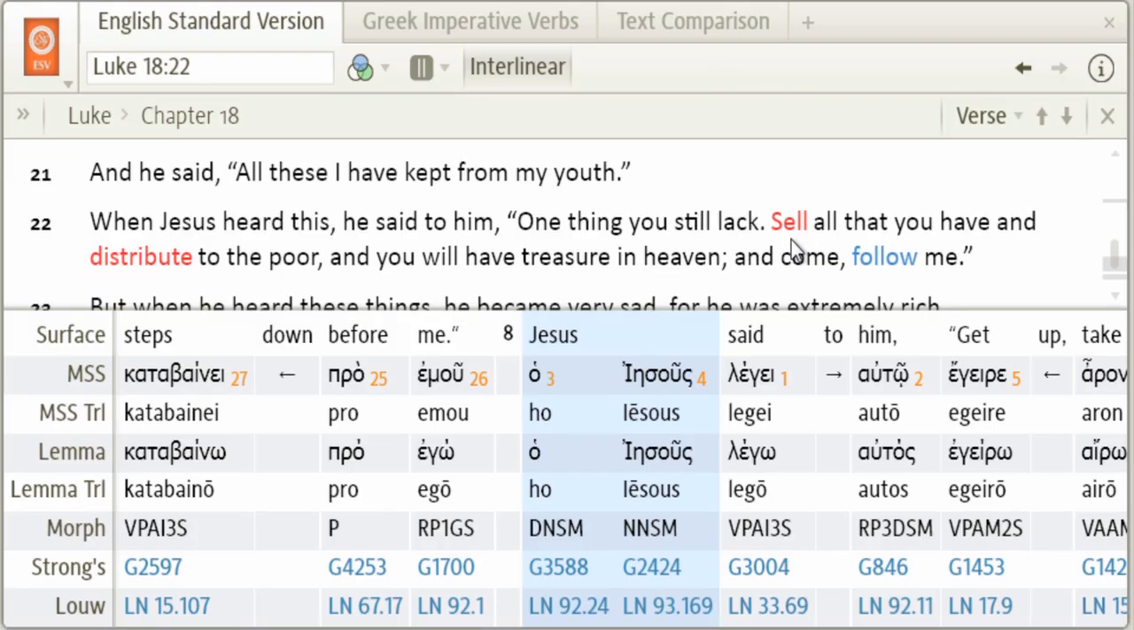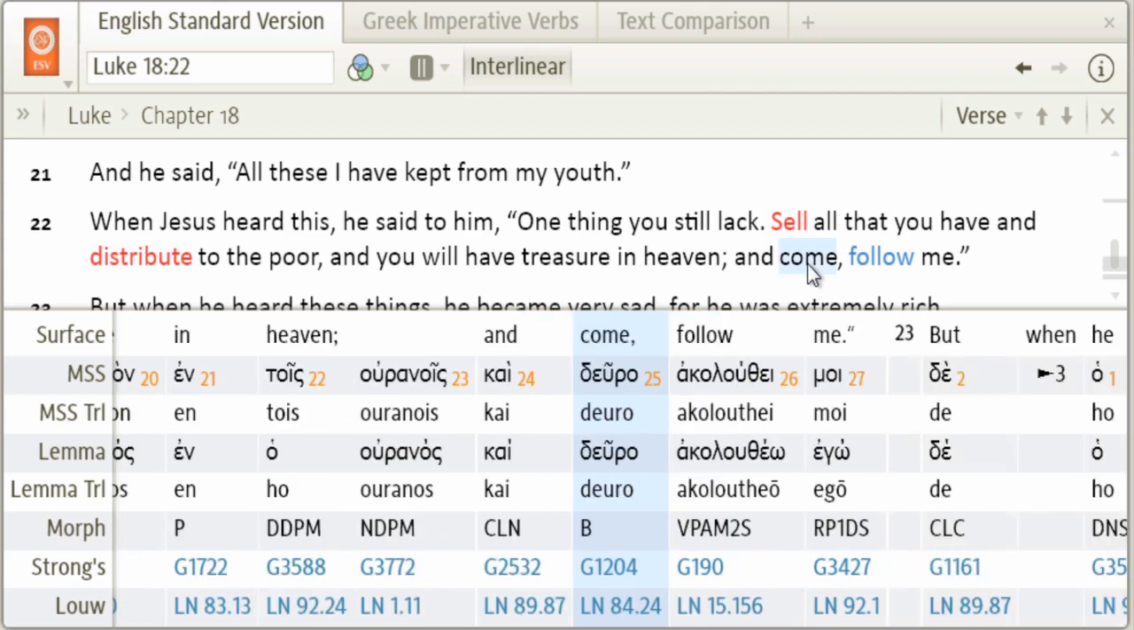Now, one last thing. You may have noticed here, right before this last imperative, follow, we have what looks like another imperative here, come, and it seems as though the visual filter didn't pick it up. I just want to point out that if we select this word, you'll see that underneath the Greek is deuro, and if we hover over this, we can see that it's an adverb in Greek. But in English, that gets translated as though it sounds like an imperative. So if you looked at that and wondered why it wasn't highlighted, well, that's why.